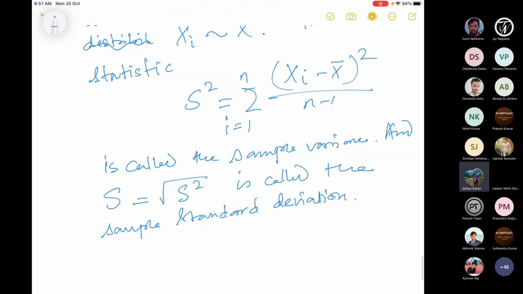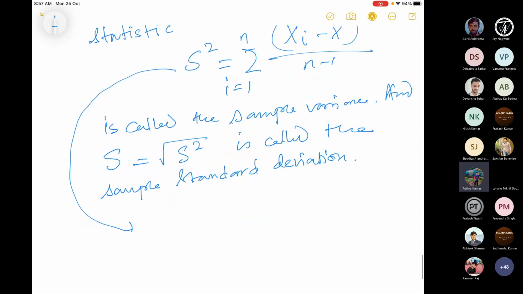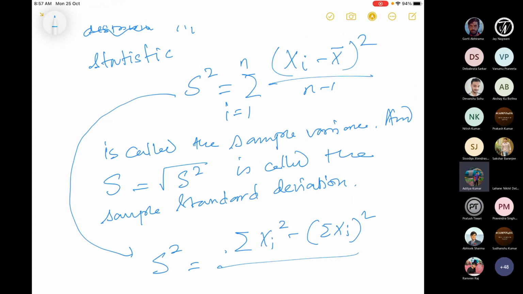However, we can give an alternative. If we expand xi and x bar, this is basically computational: we can write it this way, sum over xi square minus sum over xi whole square over n, divided by n minus 1. Just write x bar as sum of xi over n and then take the square.